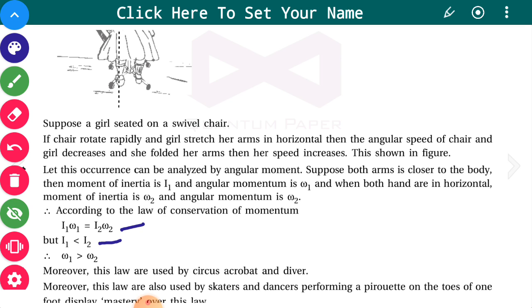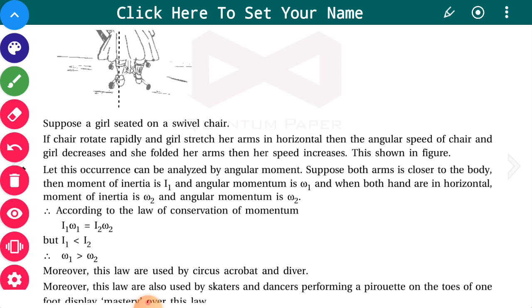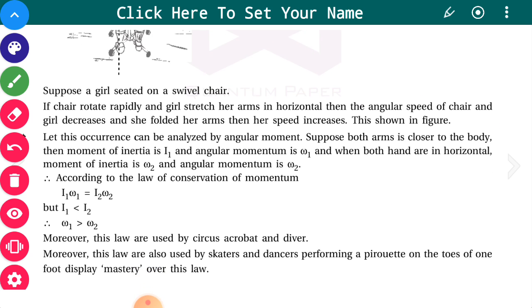As I1 is less than I2, omega 1 must be greater than omega 2. When the arms are close to the body, I1 is less than I2. It means that omega 1 must be greater than omega 2. Moreover, this law is used by circus acrobats and divers, divers who dive into the swimming pool from a height.